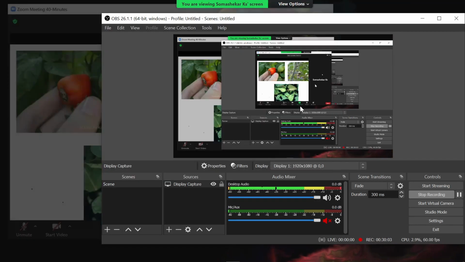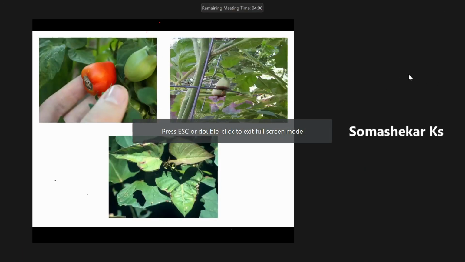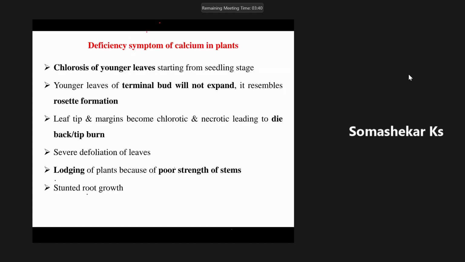Apart from that, it is one of the important nutrient elements to increase the growth and development of the root at the later stage of the crop. In the early stage of the crop, root growth and development is taken care of by phosphorus, whereas at the later stage it is taken care of by calcium. That's why it helps in increasing root growth and development at the later stage.